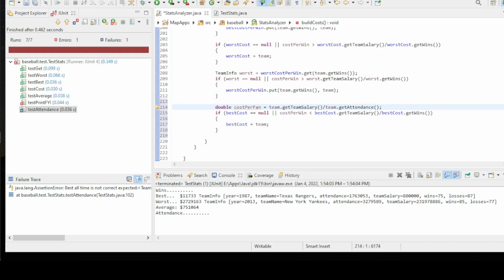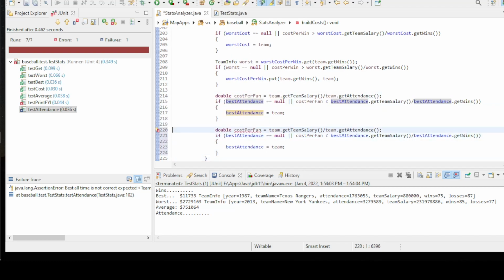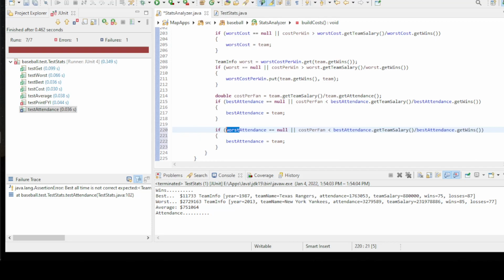All right. And so the best attendance, if that's equal to null, or the cost per fan is less than the best attendance, and then the best attendance here. All right, and I need the same thing for worst. So I'm just going to copy and paste. Oops, I don't need the cost per fan to change. That's the same. But now I'm going to say worst, worst, worst. I need to switch my sign.